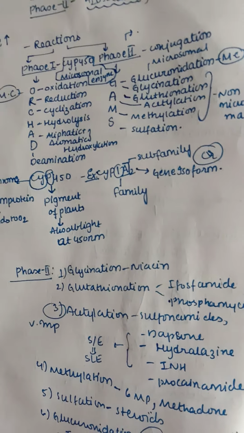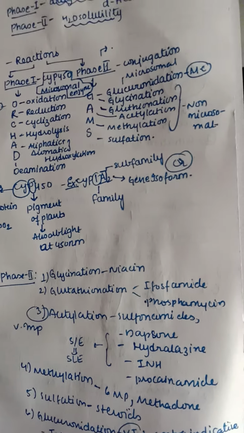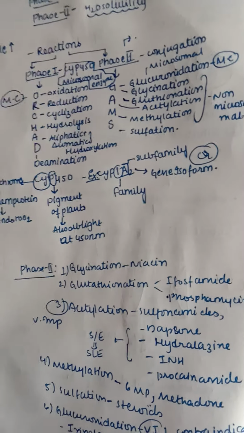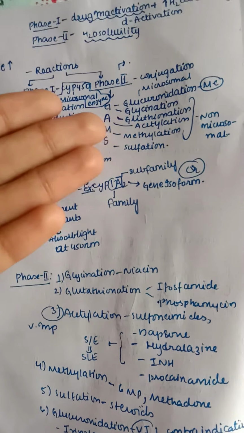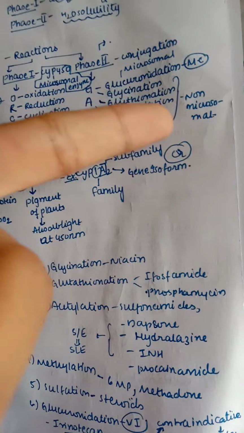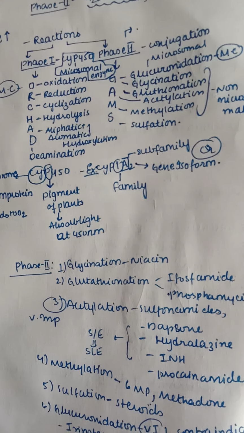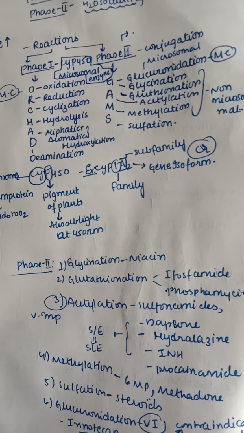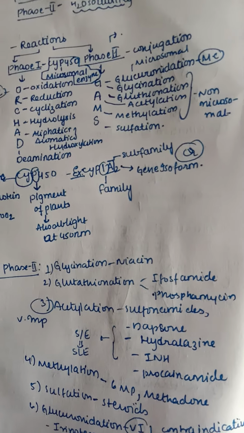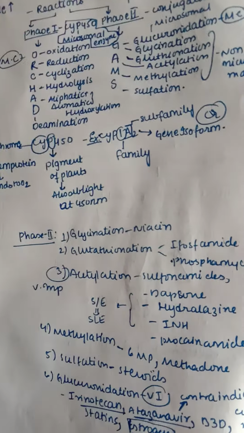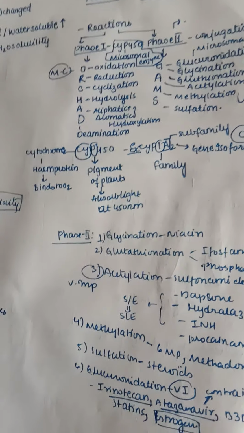Here only the G, that is glucuronidation, is the most common, and it is metabolized by microsomal enzyme, but all the others, that is AMS, are metabolized by non-microsomal enzymes. Another G is glycination, another G is glutathione conjugation, A for acetylation, M for methylation, and S for sulfation.